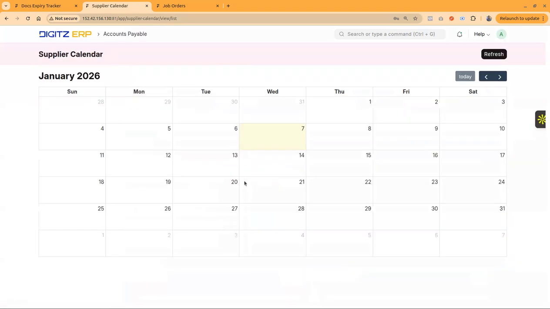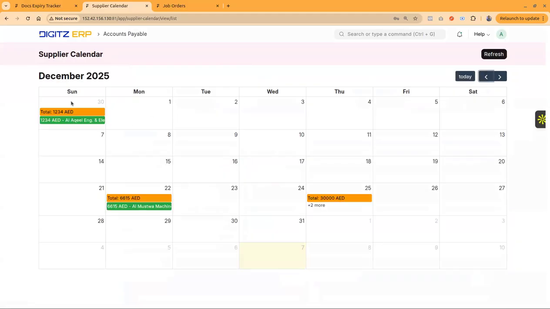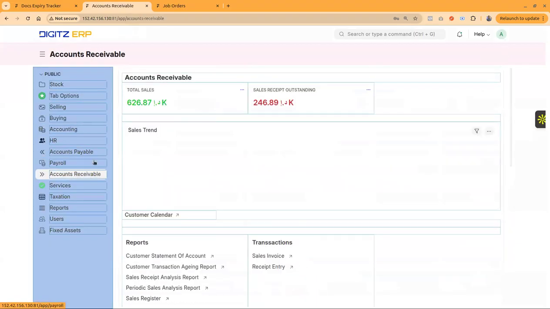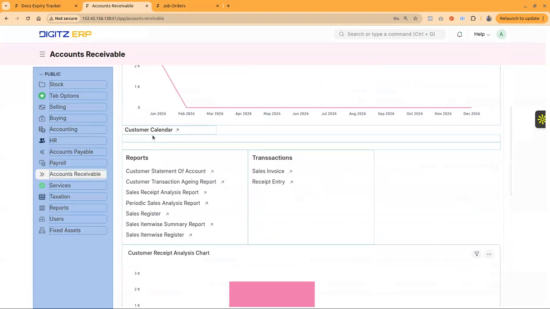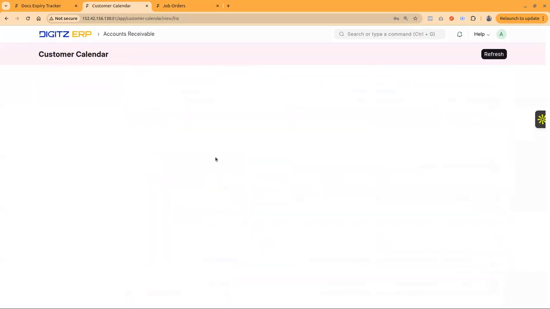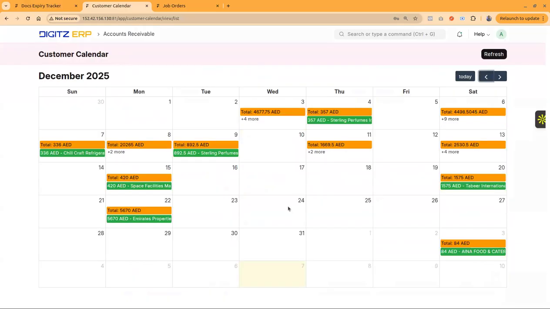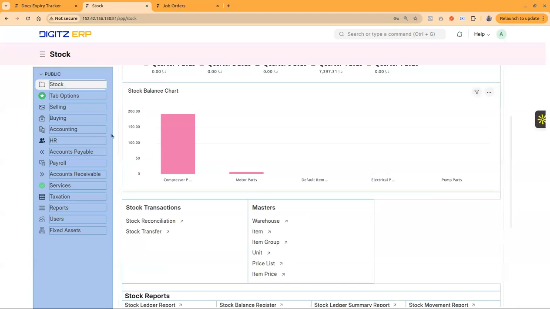The supplier calendar will show you all the supplier related payments within the calendar. And the customer calendar is available in the customer, in the accounts receivable module. Here also we have the option to see the payments the company is liable to make for their customers. So these are all the overall features in the accounts payable and receivable module.